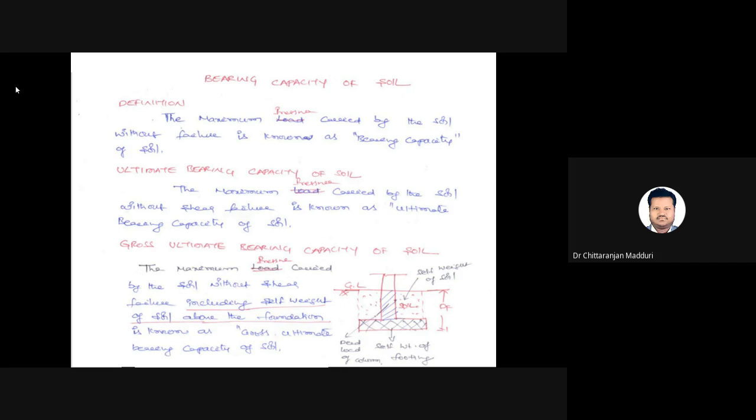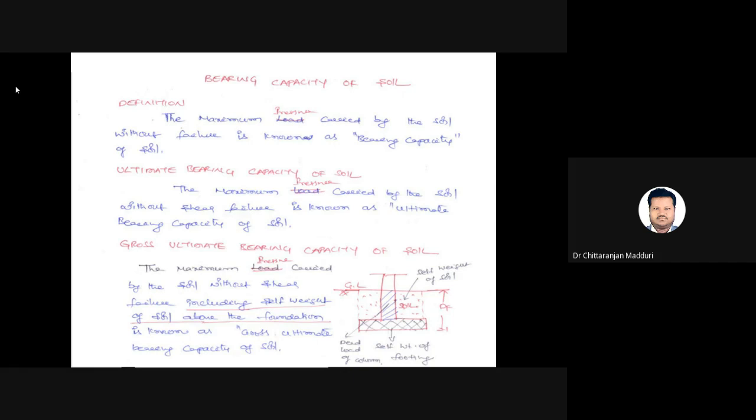Now, the gross ultimate bearing capacity of soil. Here gross means the maximum pressure carried by the soil without shear failure, including the self-weight of the foundation and the weight of the soil above the foundation. These two we need to estimate, and they are added to the ultimate bearing capacity of the soil.